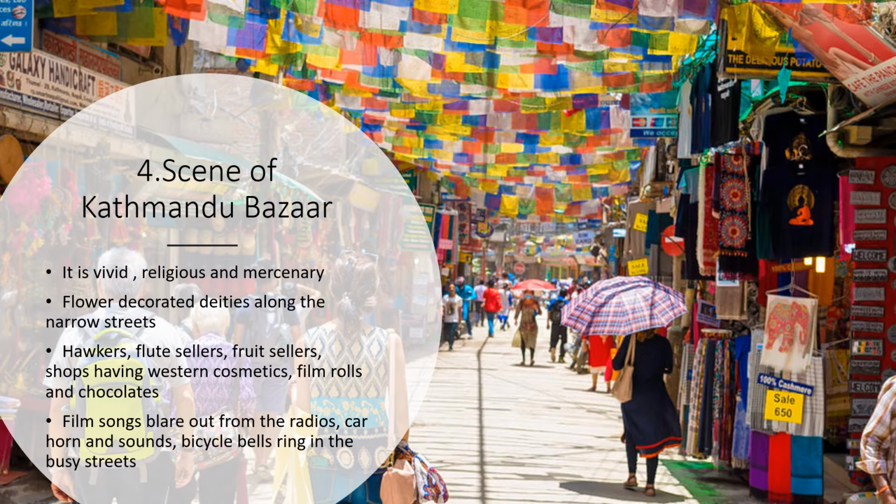Now, point number three is hawkers, flute sellers, fruit sellers, shops having Western cosmetics, film rolls, and chocolates. So these kinds of things are happening there. Many sellers are there. They are selling their items. Many things are available. Film songs blare out from the radios, car horns sound, and bicycle bells ring in the busy streets.